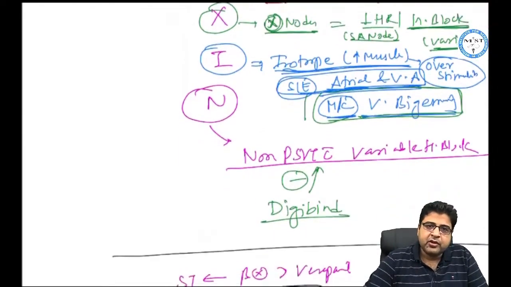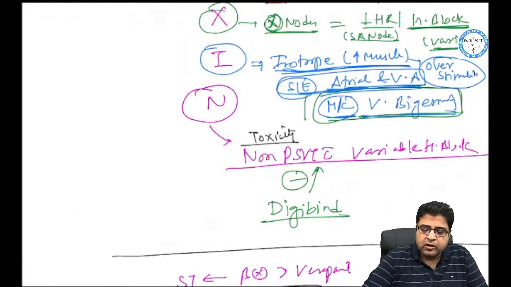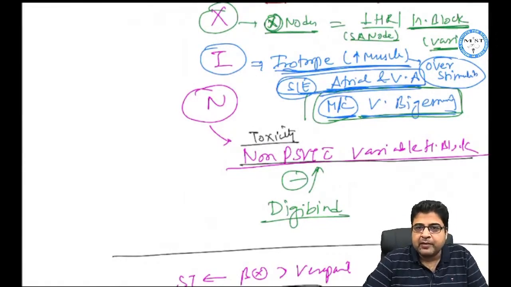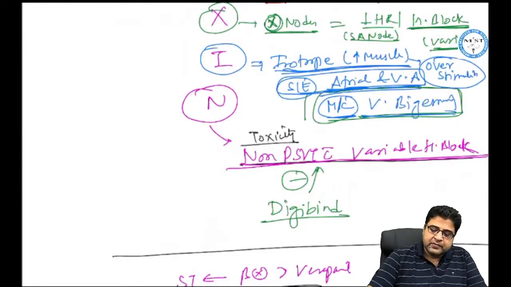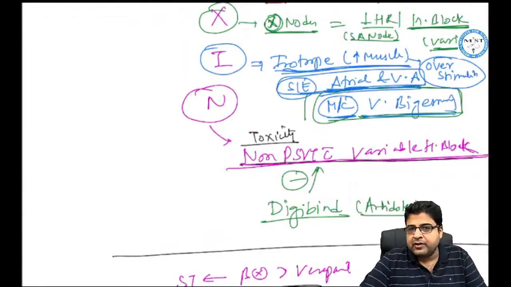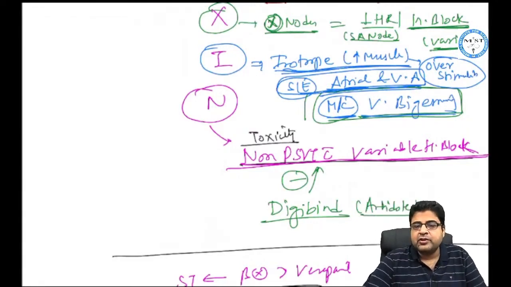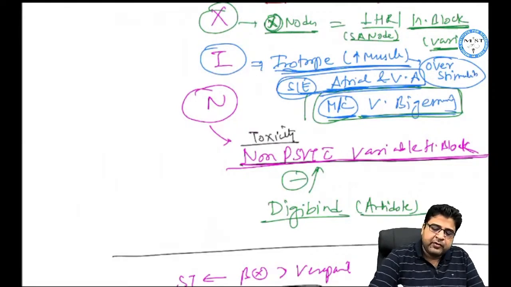Now N stands for its toxicity. So this medicine can result in a toxicity. The name of the toxicity is non-PSVT with variable type of heart block. So toxicity of this medicine is known as non-PSVT with variable type of heart block, and the antidote of this medicine is known as Digibind. The antidote of choice for its toxicity is Digibind.